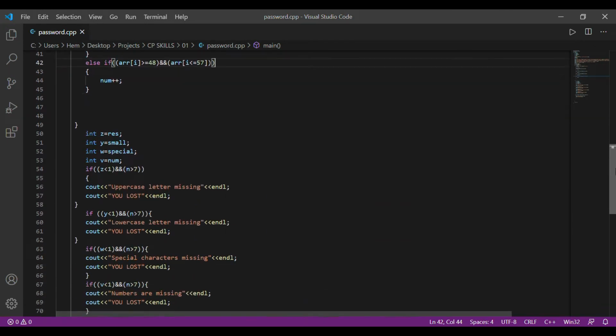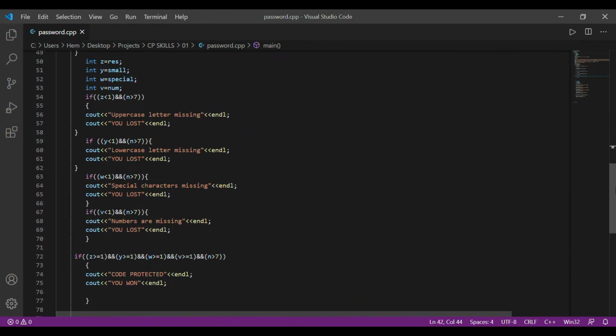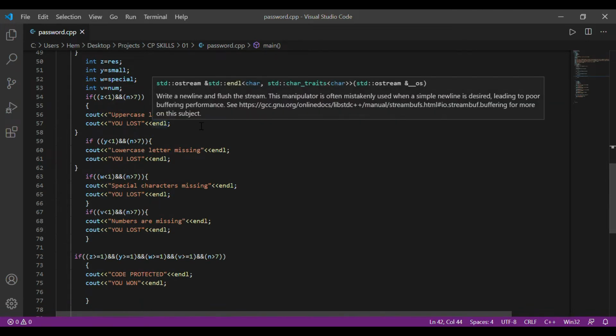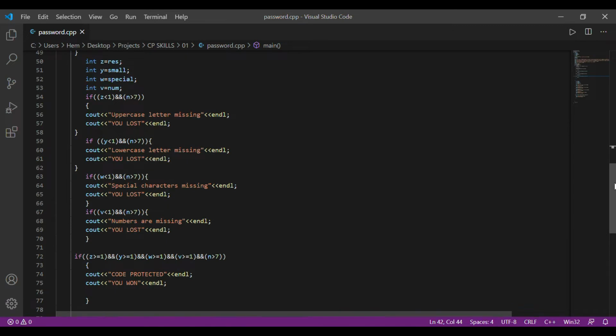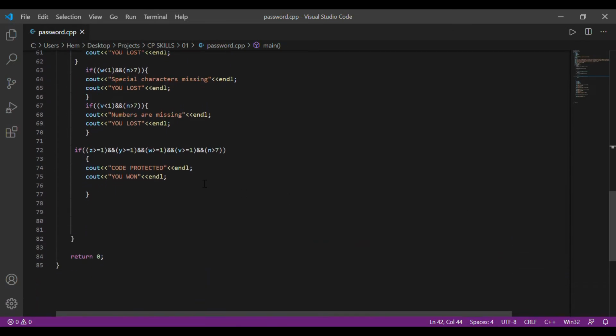However, if any one of them is missing, we just comment that particular letter is missing. For example, if z is not greater than or equal to 1, we just comment uppercase letter is missing. Similarly for the others. However, if it satisfies all the conditions, then we just comment code protected and that the user has won the game. So let's see how it works.